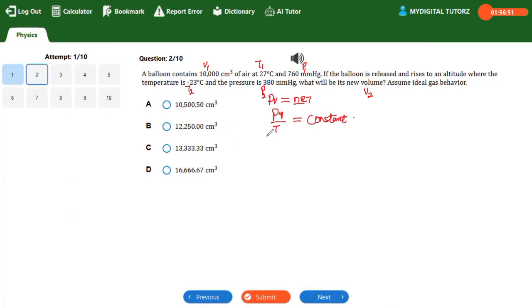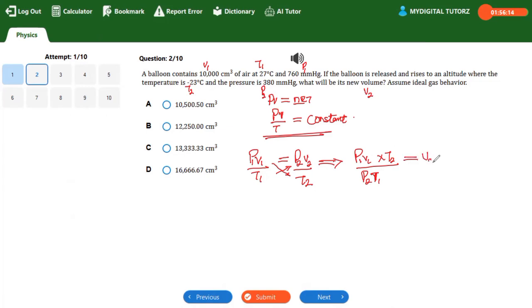From this formula or relation, I can just have P1V1 over T1 equal to P2V2 over T2. Since I'm looking for V2, I'll make V2 the subject of the formula by cross multiplying. Quickly, you cross multiply. You have P1V1 multiplied by T2, all divided by P2T1. You are cross multiplying like this. You need to be smart, right? So from here, that is equal to V2.